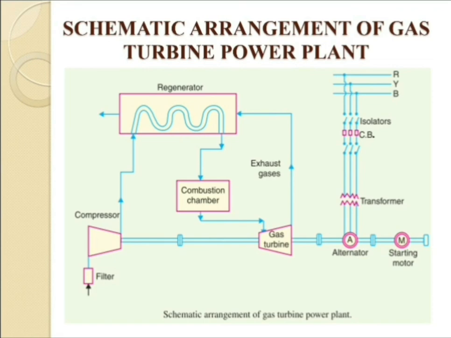The hot, high pressure air from the combustion chamber is then passed to the gas turbine, where it expands and does mechanical work, and the gas turbine drives the alternator, which converts the mechanical energy into electrical energy. Here the compressor, gas turbine and alternator are located on the same shaft.